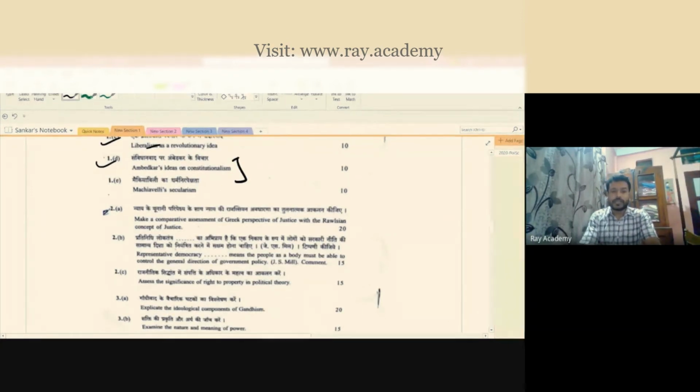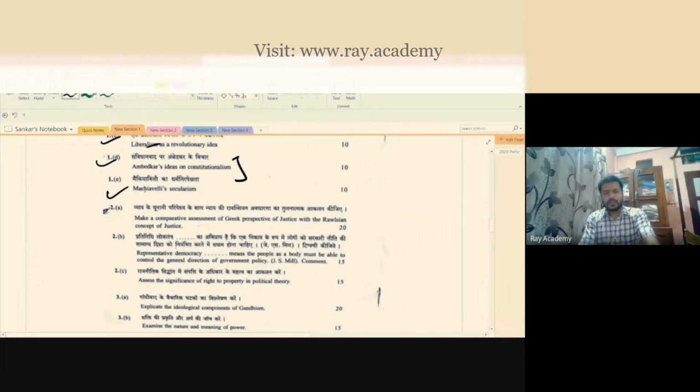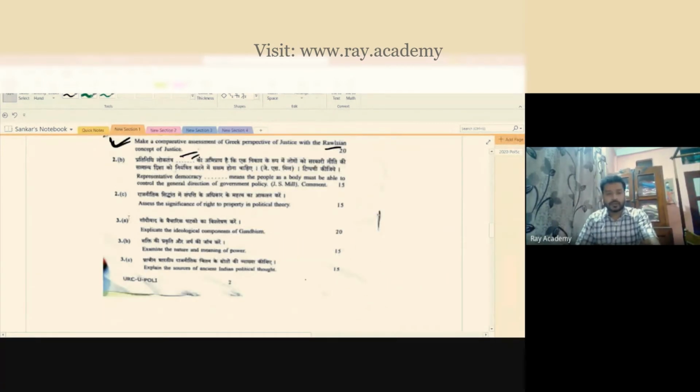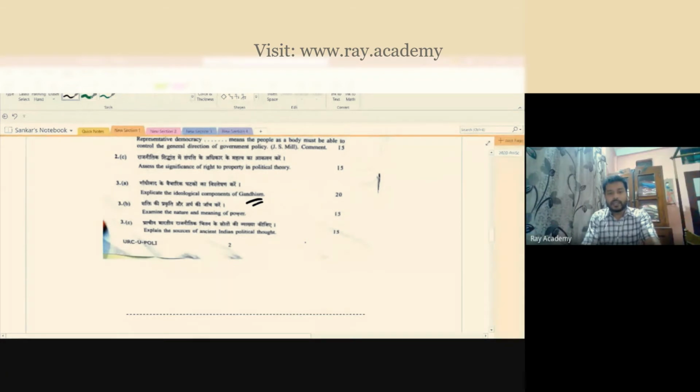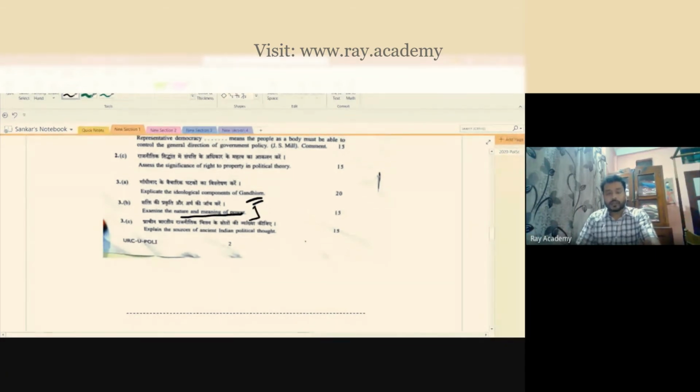You discuss Machiavelli, secularism, very specific. If you have studied one chapter, then you will be able to answer these things. You see there the Rawlsian concept of justice. The Rawlsian concept of justice is especially from the chapter on justice that you try to discuss. I'm just showing you. Then the explicit ideology component of Gandhism, direct questions coming here. Like examine the nature and meaning of power, direct questions from the syllabus.